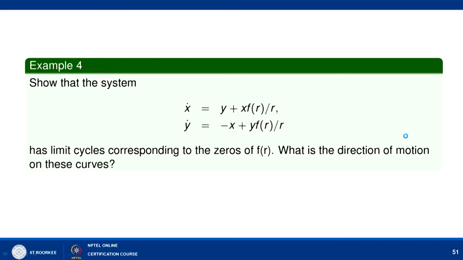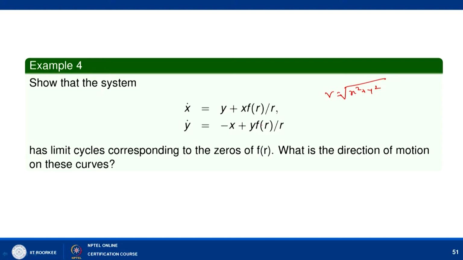Show that the system x dash equal to y plus x f(r) upon r, y dash equal to minus x plus y f(r) upon r, where r is equal to square root of x square plus y square, has limit cycles corresponding to the zeros of f(r), and what is the direction of motion of these curves, that we wanted to find out.